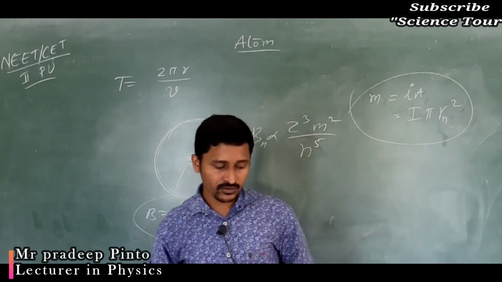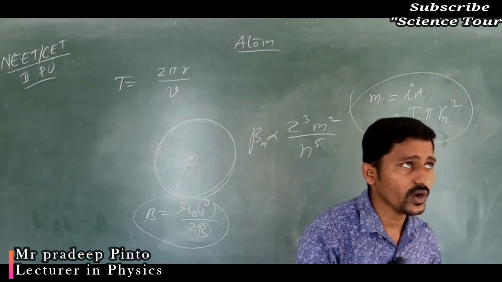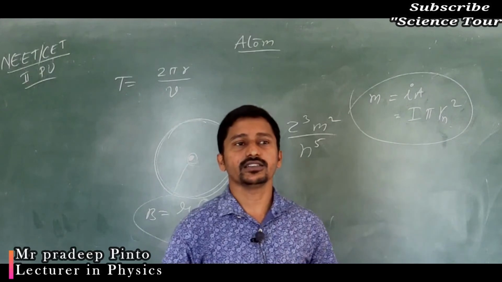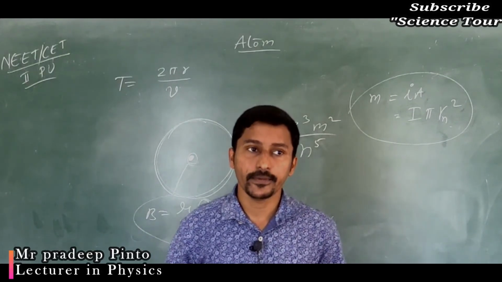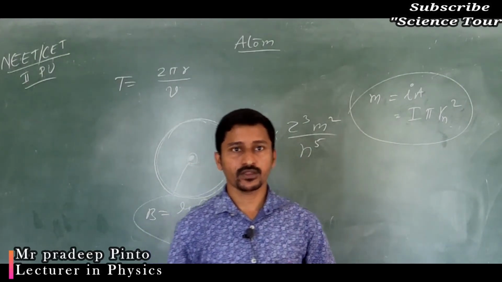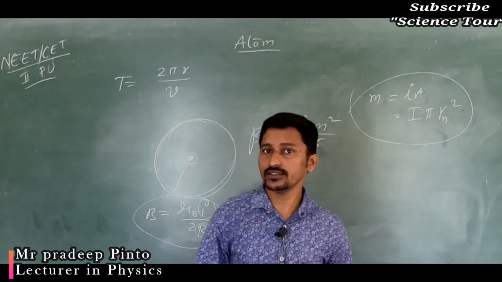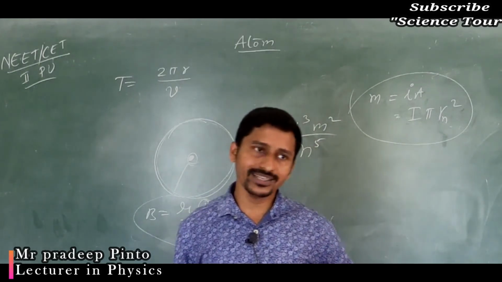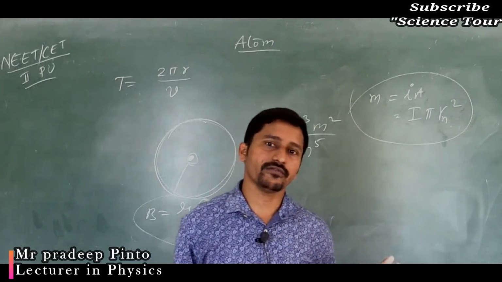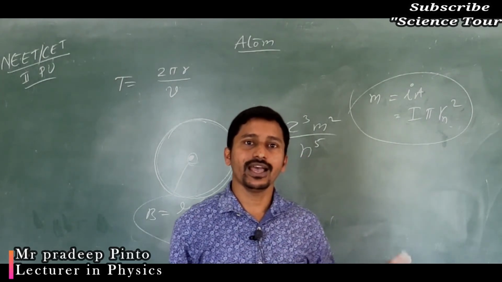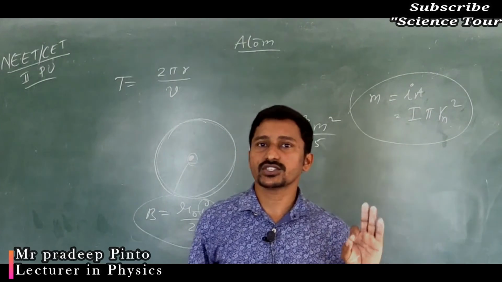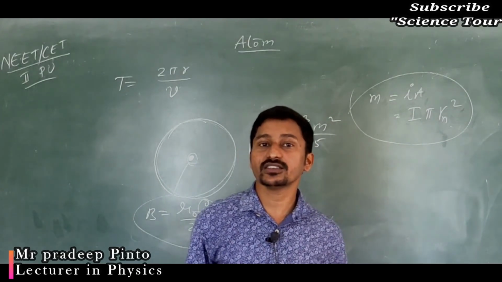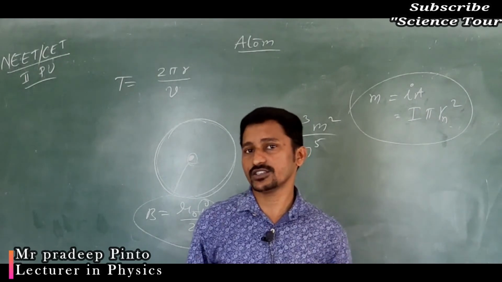Simple. So that is what we have studied generally, based on the velocity and radius concept given by Niels Bohr. He gave three assumptions. One is quantization of angular momentum, which is very important. And he told that electrons are stationary in the orbit and they are not going to emit any radiation if they are revolving in the stationary orbits.